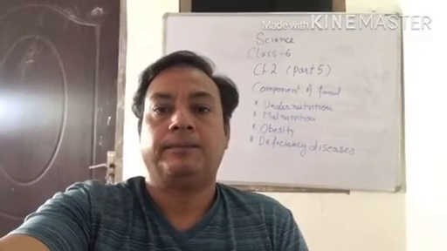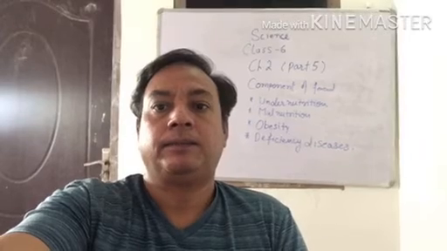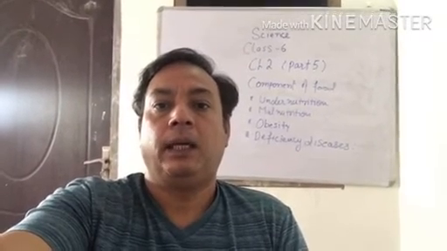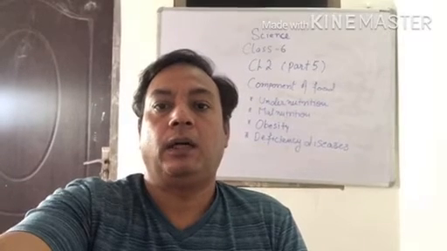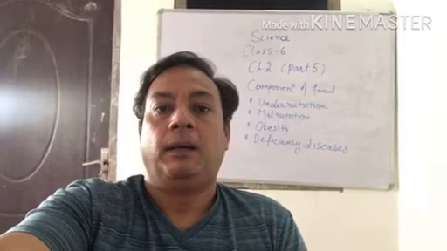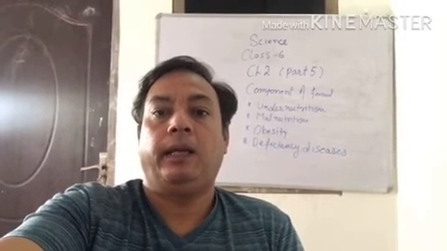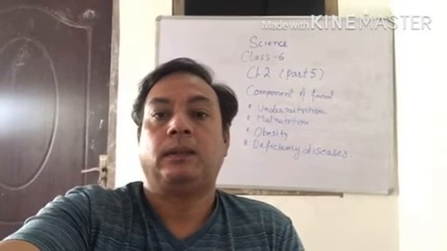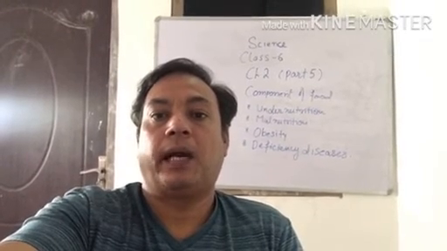Now, obesity. The overweight and bulkiness of a person due to the excessive accumulation of fat in their body is called obesity. Means people eat unhealthy or fast food or oily or fried food.